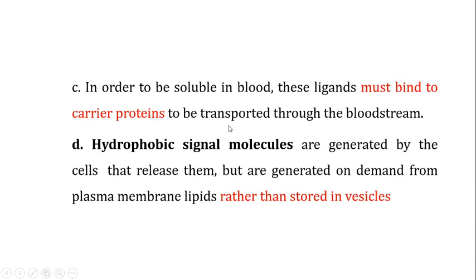Another important property of the hydrophobic signals is that in order to be soluble in the blood, as the blood is a hydrophilic medium, these ligands must bind to carrier proteins, and these carrier proteins work as transporters for the ligands to reach their destinations.